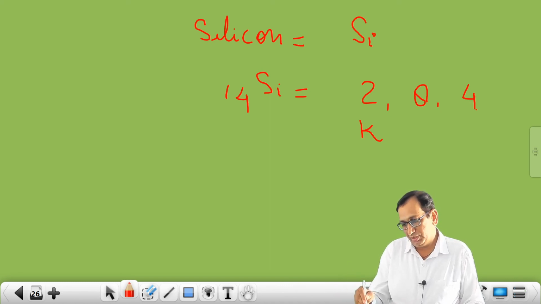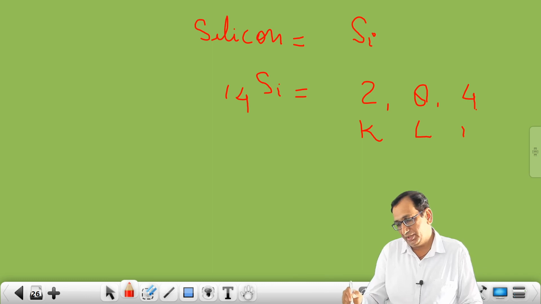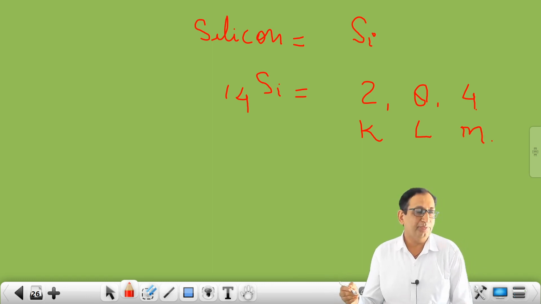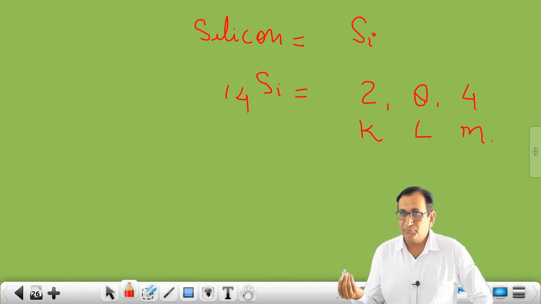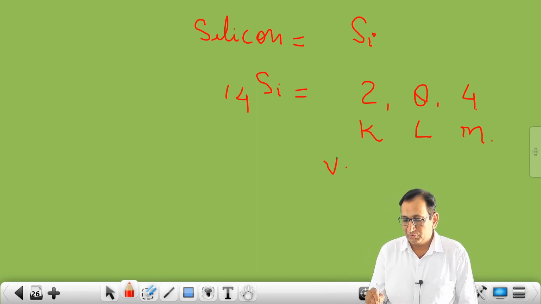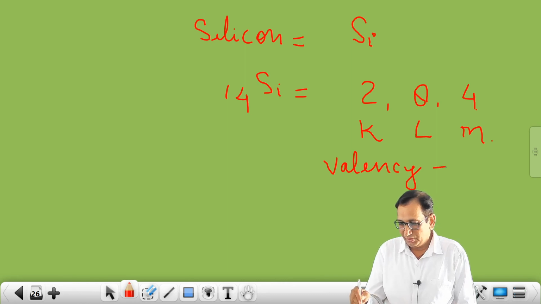So in K shell 2 electrons, L 8, M 4. If valence electrons are 4, then valency also will be 4. So here the valency of silicon is 4.